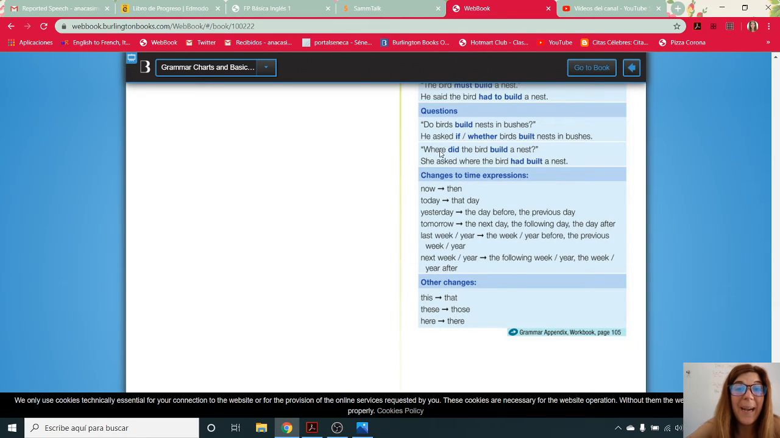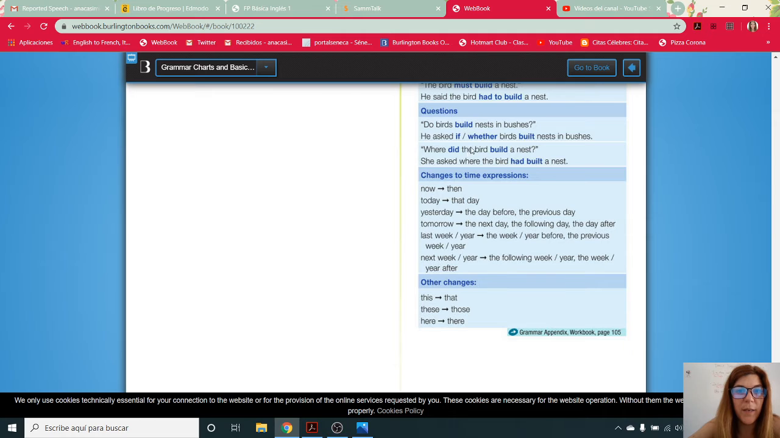And then we've got, where did the bird build a nest? Here we're asking for information. So we can't use if or whether. We need a relative clause. So she asked where the bird had built a nest. Past simple changes into past perfect, right?